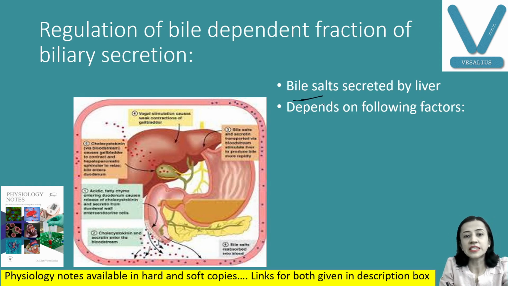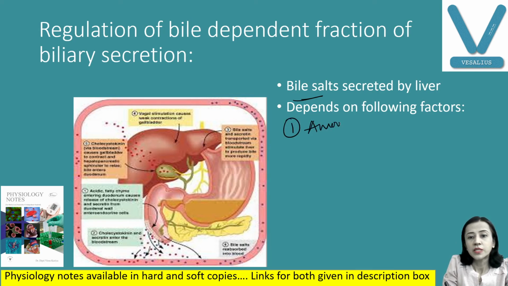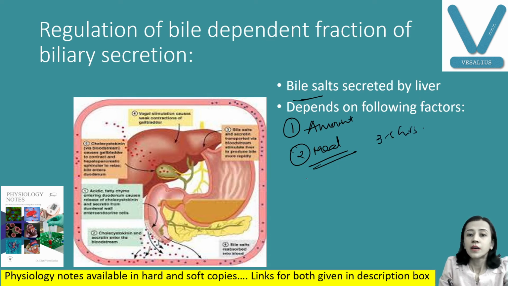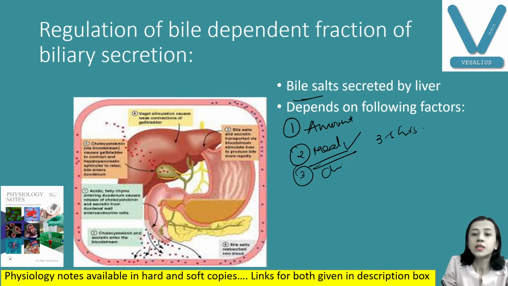Bile salts are secreted by the liver, and this depends on the following factors. Number one is the amount of bile salts. Second is the meal. After 1 hour of a meal, the secretion increases, and it remains maximum at about 3 to 5 hours. As we have discussed, bile salts are choleretic, so they increase secretion. And here this synthesis is not affected by hormonal and nervous factors. It is affected by the meal, by the amount of bile salts and their choleretic action.